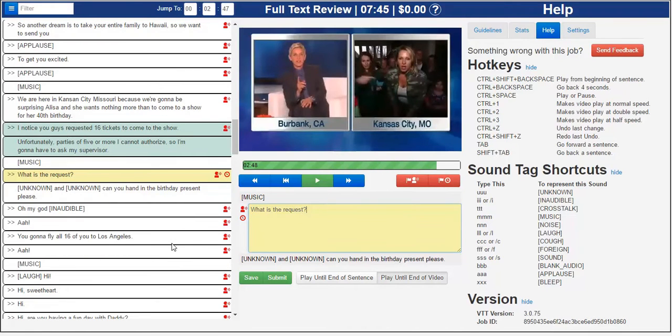Sylvie and... Okay, I'm going to stop it there again. Now the timing is off in this section, and we're going to talk about that more in depth in a future video for the sake of time. I just want to point out that after what is the request, you notice that the ladies were screaming. Well, we have a way to transcribe that using AAH to denote a scream. So I want to go ahead and add that.